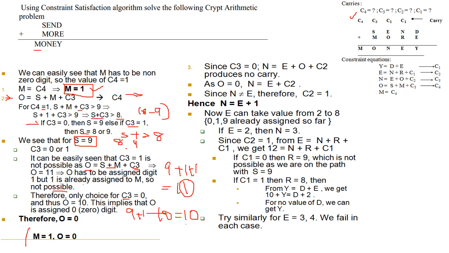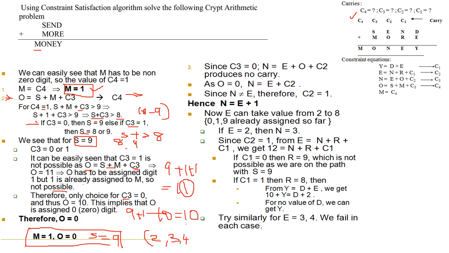M is equal to 1, O is equal to 0, and we have taken S equal to 9. That means we are left with 2, 3, 4, 5, 6, 7, 8.